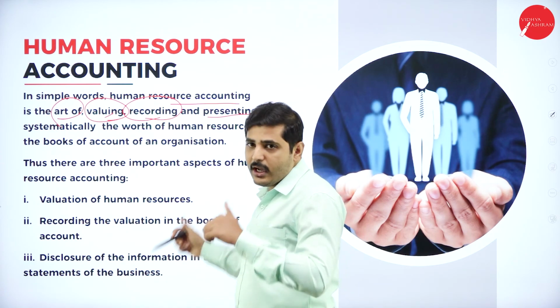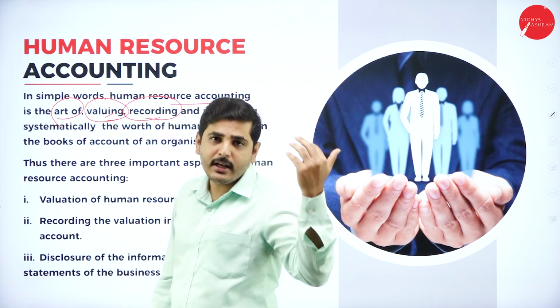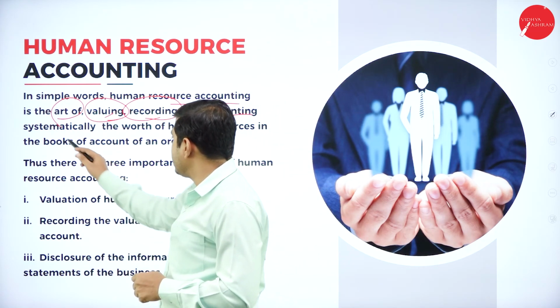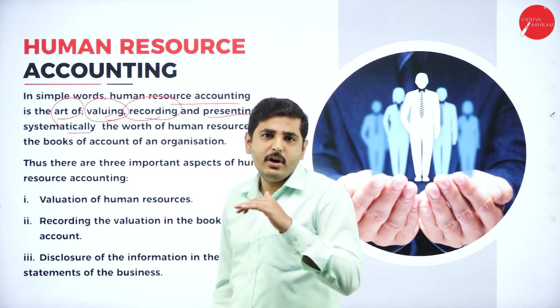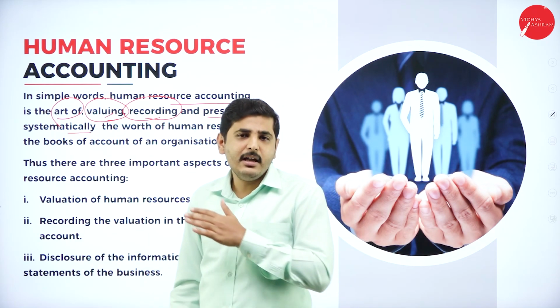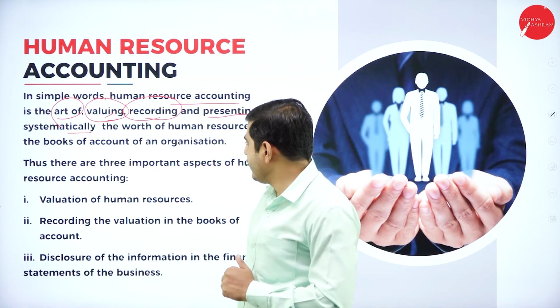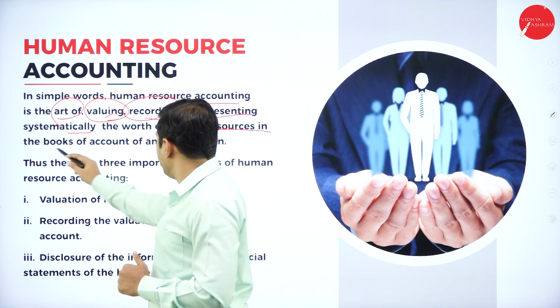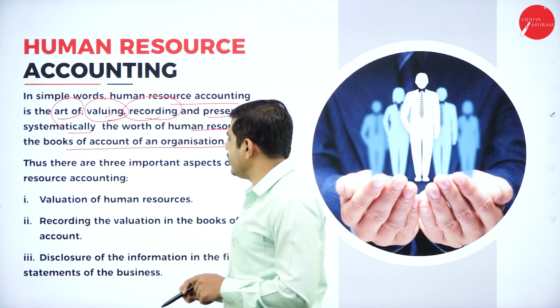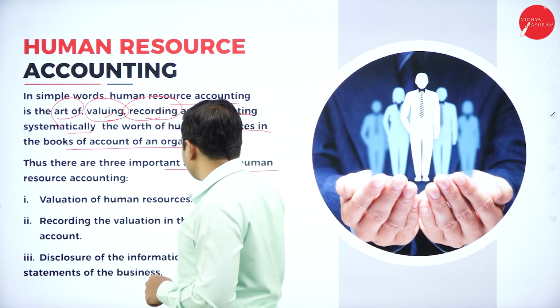Next one, presenting to the higher authority, higher management, to take the proper decision systematically. It is a process. It is not a one day or two day activity. It is a continuous process. Throughout the year, we have to calculate the worth of human resource in the books of accounts of an organization. So thus, there are 3 important aspects of human resource accounting.